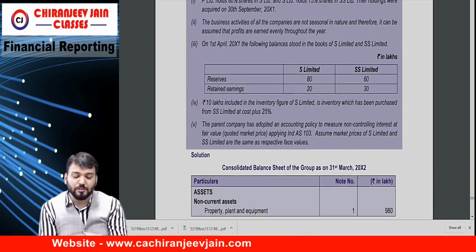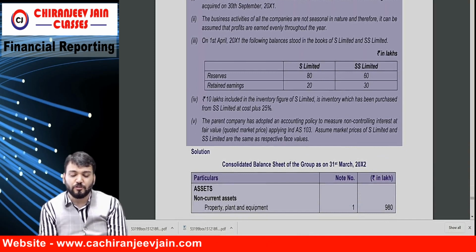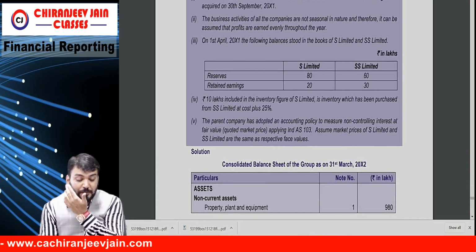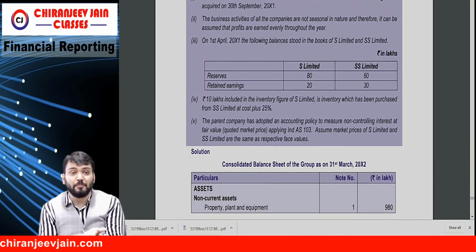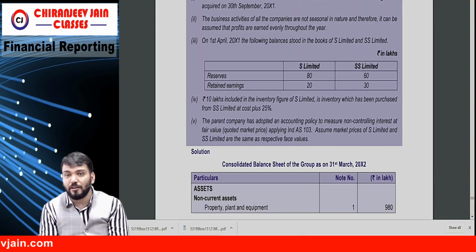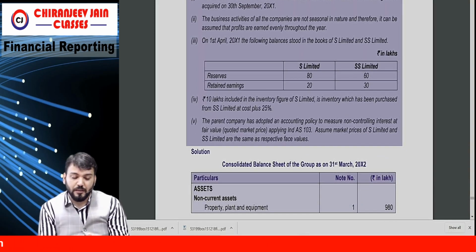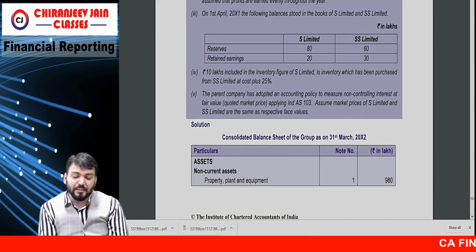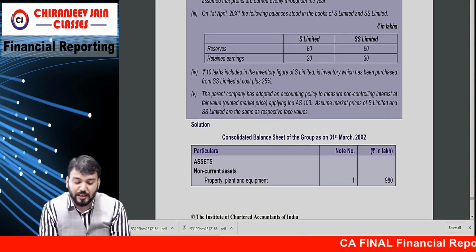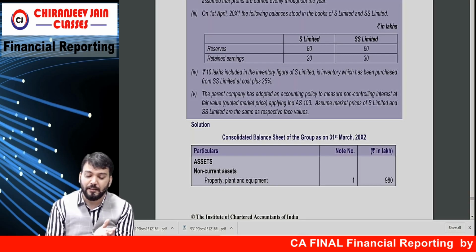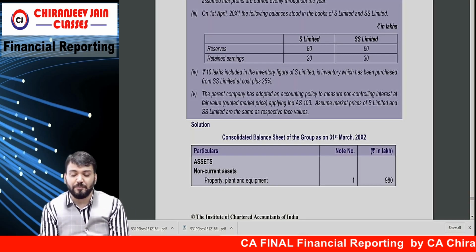On 1st April 2001, the following balance stood in the books of S Limited and SS Limited. So they have given reserve and surplus information that also we want. Now you know for INA. The rupees 10 lakh included in the inventory figure of S Limited is inventory which has been purchased from SS Limited at a cost plus 25%.